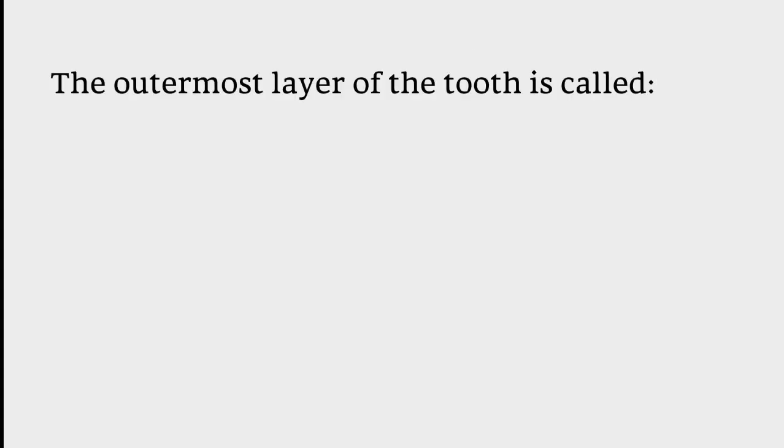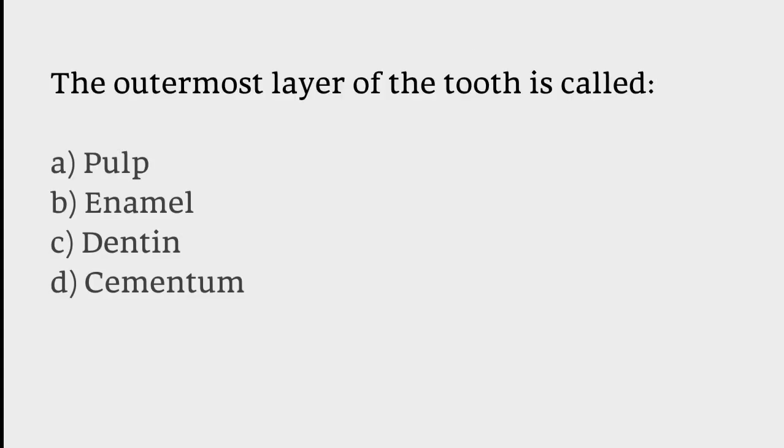The outermost layer of the tooth is called: pulp, enamel, dentin, cementum. The correct answer is option B. The outermost layer of the tooth is called enamel.